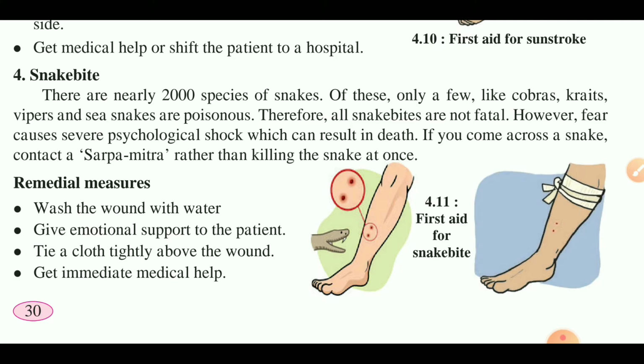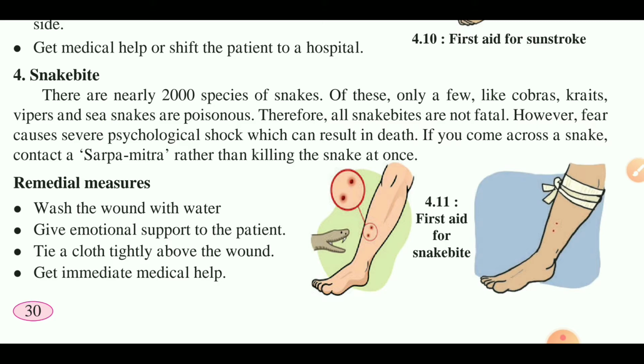Now, snake bite. There are nearly 2000 species of snakes. Of these, only a few like cobra, kraits, vipers and sea snakes are poisonous. Therefore, all snake bites are not fatal.